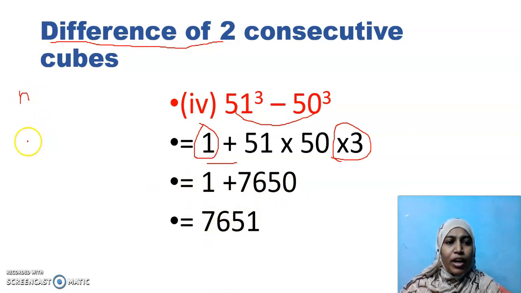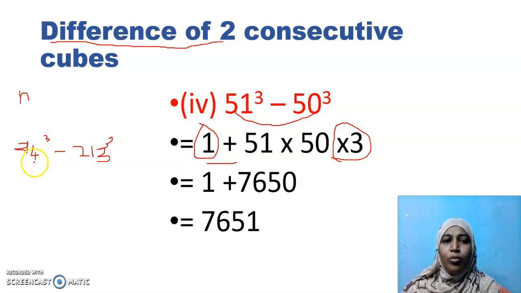If I ask you to find the difference between 214 cube minus 213 cube, what will you do? Will you multiply 214 3 times, 213 3 times and then subtract? No need to waste your time by multiplying these 3 times. Instead, what will you do?